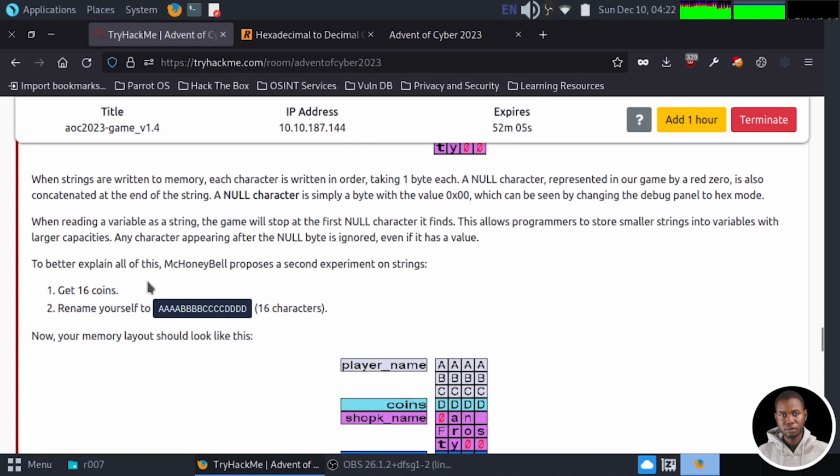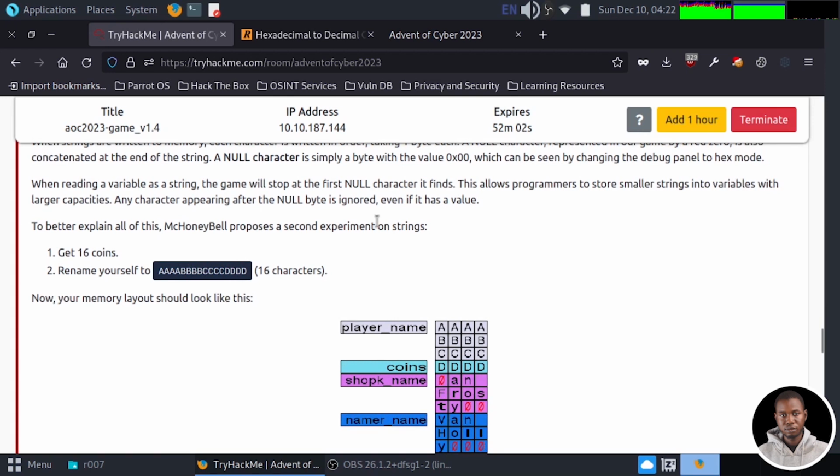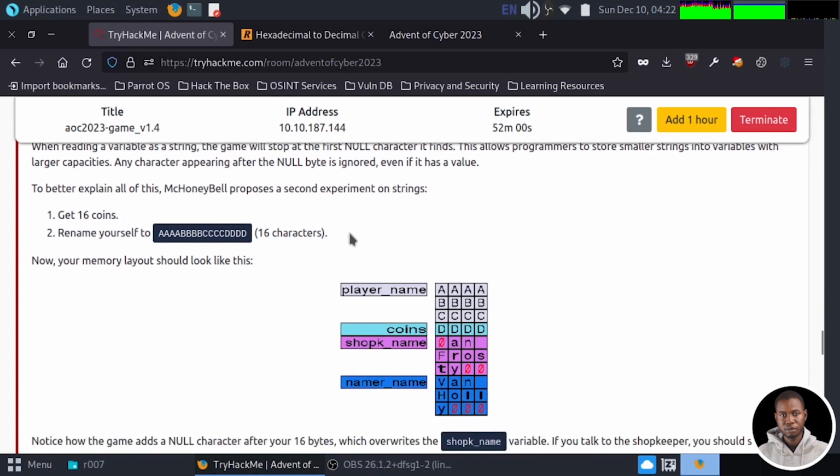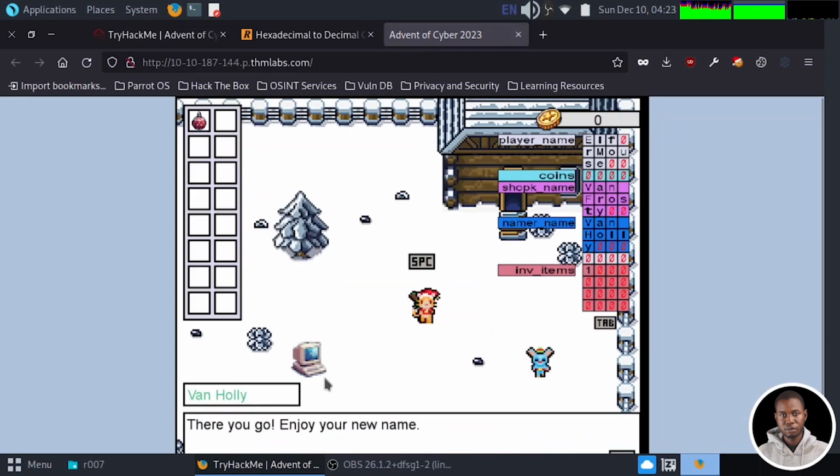So to better explain all of this, Mark Onibel proposed a second experiment on strings. This time around, we are expected to have 16 coins and rename our character to this. From the understanding we have about this game previously, we know that the name can only accept 12 characters. So the AAA, BBB and CCC will fill in the address space. Then the DDDD will move into the coin address space. But there will be an issue. Let's just try this out and see how that will affect the game.